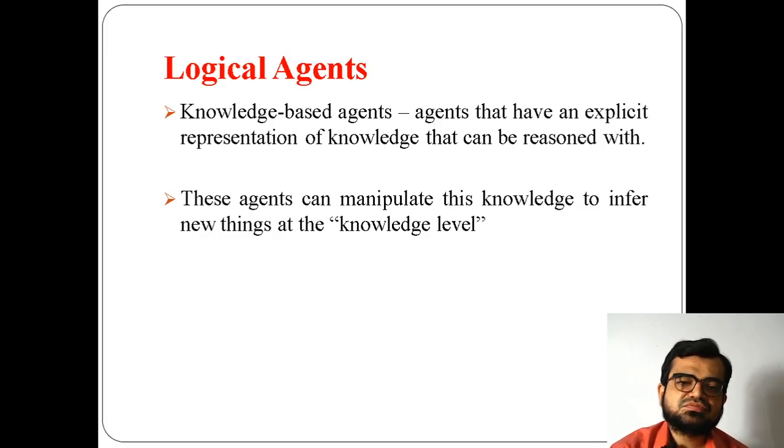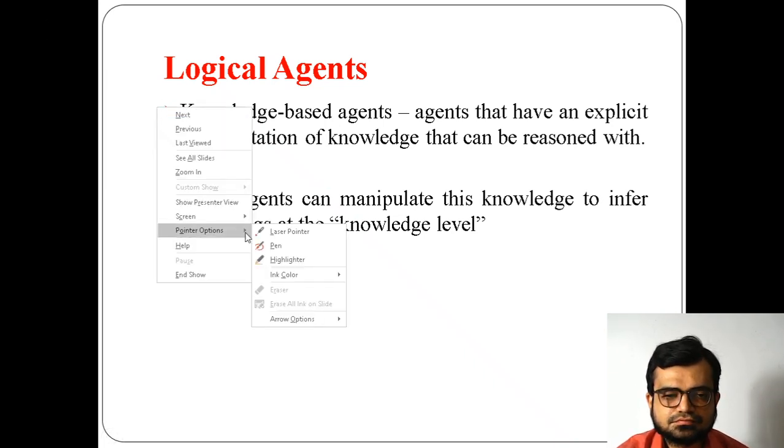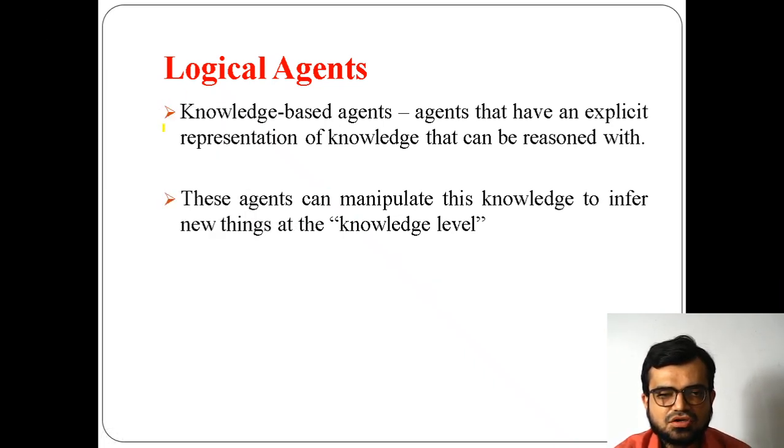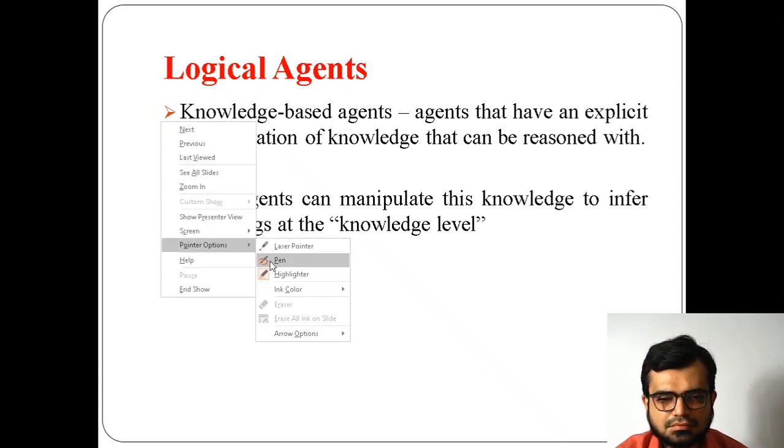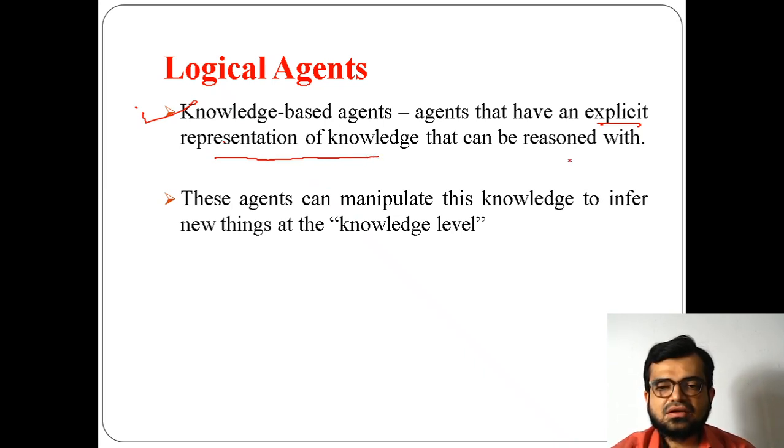So knowledge based agents: if you understand this definition, you will get an idea. If you concentrate on the first point, it says that agents which have an explicit representation of knowledge are called knowledge based agents.